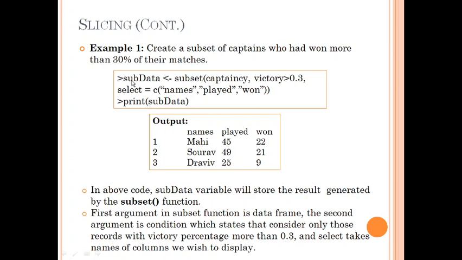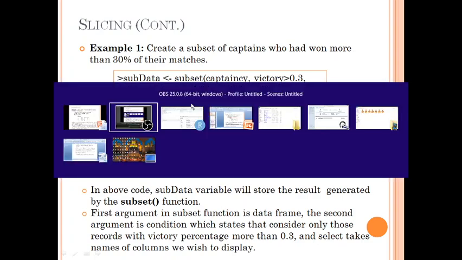So the query or the command which will be creating the subset is like this. Subdata is the name of the subset which we are going to create, a subset function, and as an argument to the function, the name of the data frame, captaincy. The condition is given as a second argument, which is victory should be more than 30%, so 0.3. And in select we are giving a vector of column names, and we are interested in the name, played, and won columns. Once we get that data, we are printing it. So let's go in RStudio and perform this operation.